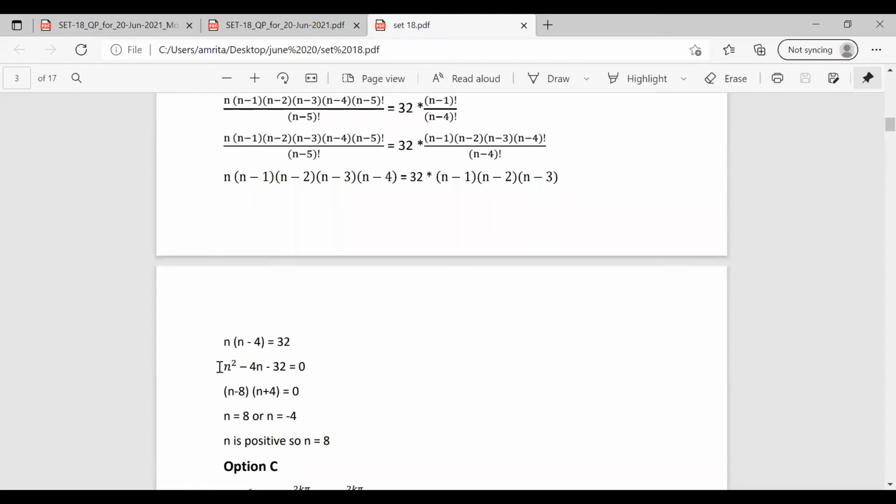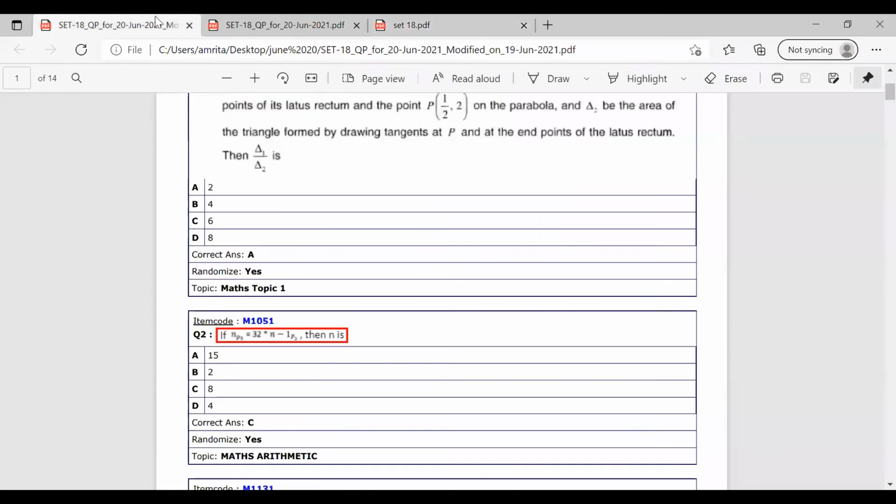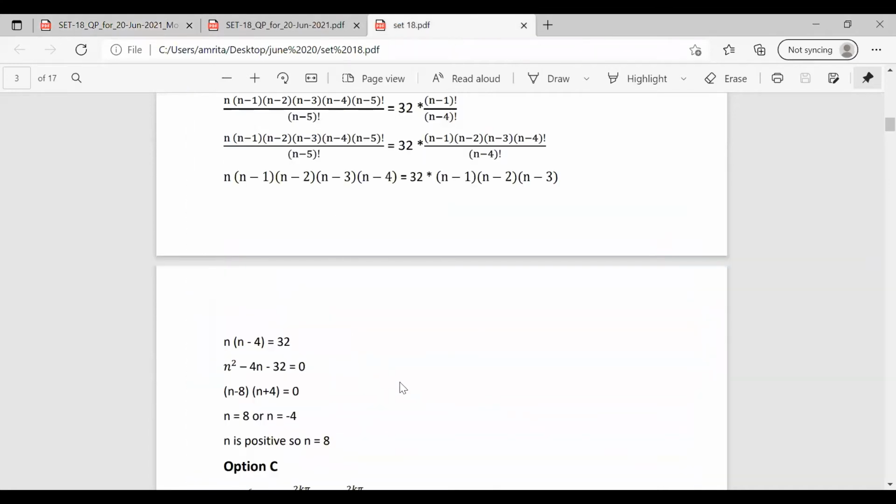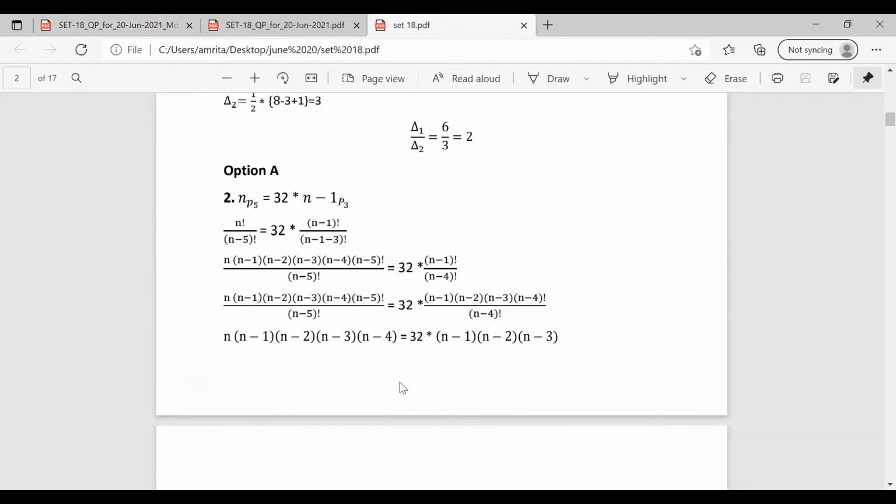Finding the solution of n square minus 4n minus 32, we have it as (n minus 8) into (n plus 4). So n is equal to 8 or minus 4. The value of n is always positive, so we have to choose the positive option. So n equal to 8 is the correct answer. Checking among the options, option C is the correct answer. So here in this question, they have given a condition nP5 is equal to 32 into (n minus 1)P3.